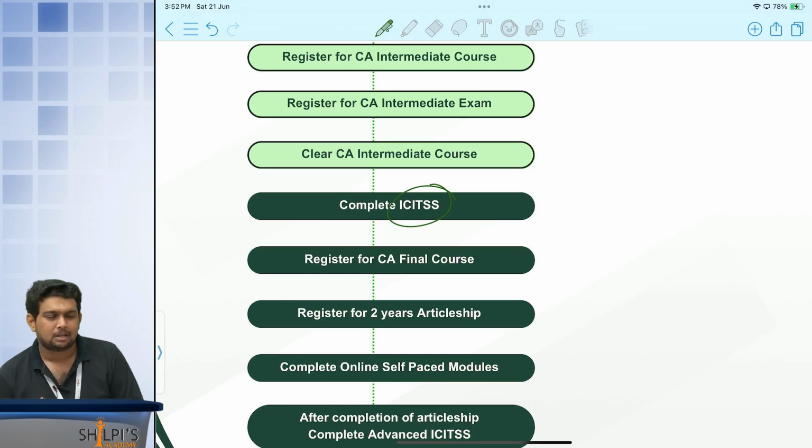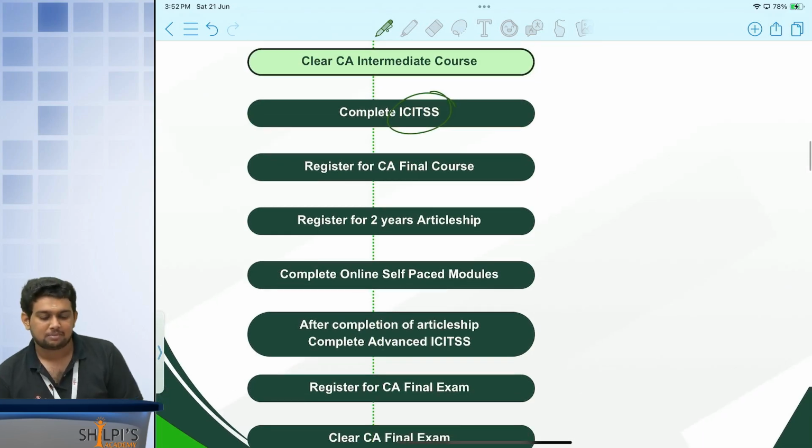For example, if you ask what will be there in the self-paced online modules, you will have a law paper, where corporate law, FEMA, LODR and SEBI regulations will be there. Another paper is costing, and another 2 are electives. You have to select either of the papers. There are some options given to you. Whatever you are interested in, you have to choose that. So all these things have to be completed.